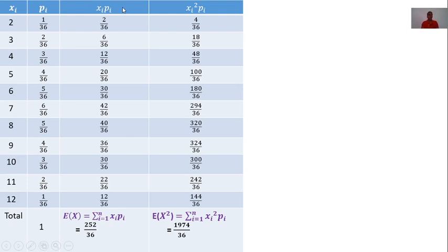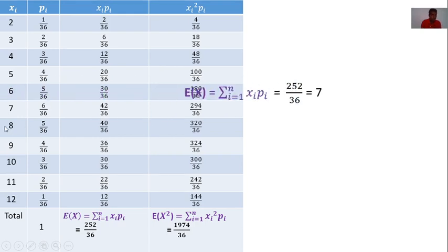Now here we take the product of xi into pi. Now 2 into 1 by 36 is 2 by 36. 3 into 2 by 36 is 6 by 36. 4 into 3 by 36 is 12 by 36. 5 into 4 by 36 is 20 by 36. 6 into 5 by 36 is 30 by 36. 7 into 6 by 36 is 42 by 36.